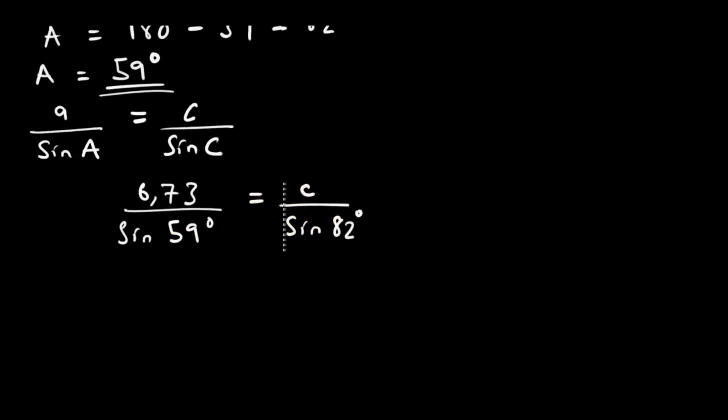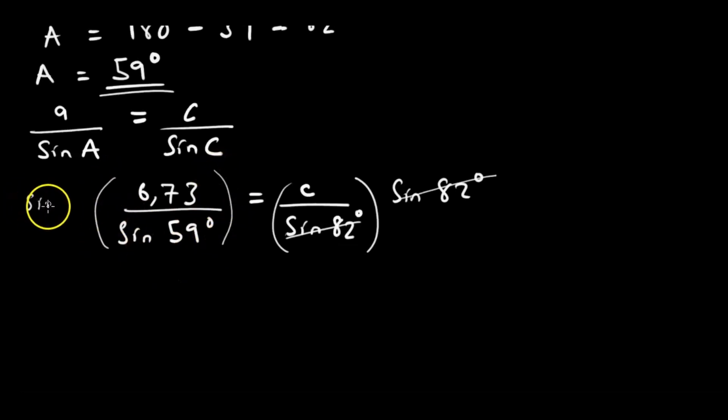So we are going to multiply this side by sine of 82 degrees. Why multiply by sine of 82 degrees? Because we want to cancel this, so that C is left on its own. But what we do on the right hand side, we must also do on the left hand side, so that our equation remains balanced. This is a method introduced in Form 1 algebra, balancing the equation. So we also multiply by sine of 82 degrees.